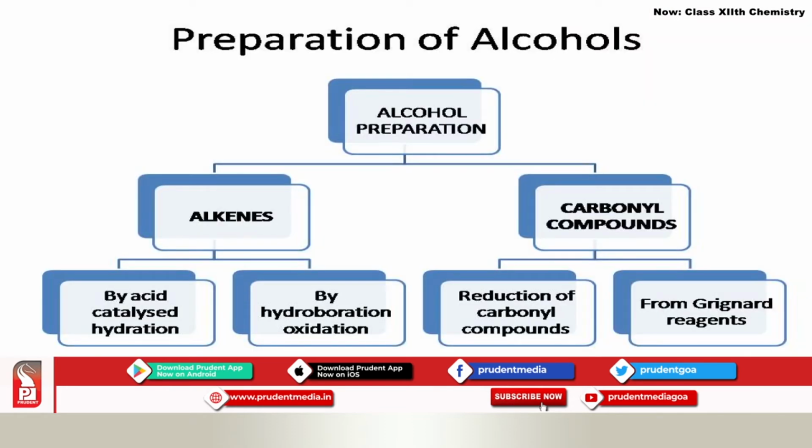Preparation of alcohols. Now alcohols can be prepared by many methods, but the starting materials that we have to take here are alkenes and carbonyl compounds. So these are the starting materials, and we shall see by how many different methods, taking alkene as a starting material, we can prepare alcohols, as well as taking carbonyl compounds as starting material how we can prepare our alcohols. Alkenes can be converted by 2 methods, by acid catalyzed hydration and by hydroboration oxidation.